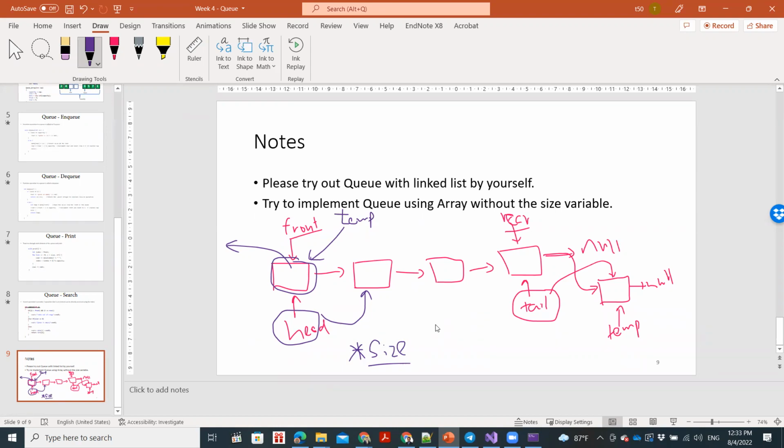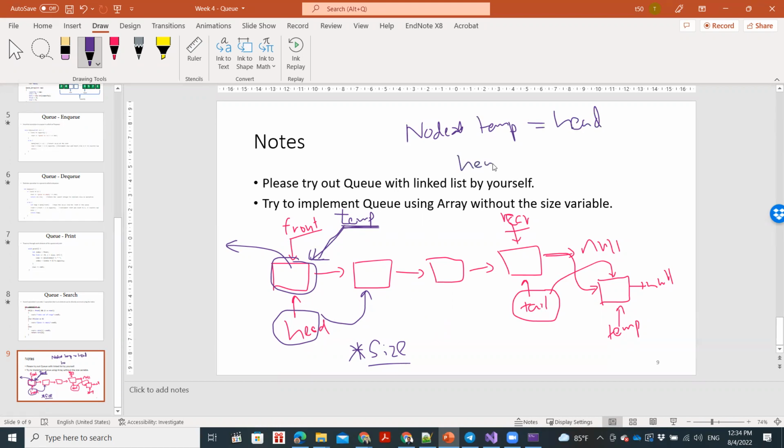Okay, DQ, right? DQ is this. So with DQ, what you need to do is first create a pointer. I'll just explain again. You need to create a pointer, let's say temp, and point it to head. If I just do it quickly, Node* temp, and it should point to head. And then shift the head from here to here.